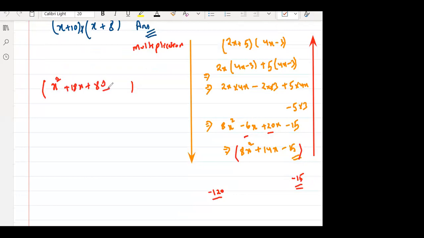This problem and this problem. See, observe. The sign is fine, right? The sign depends on multiplication.